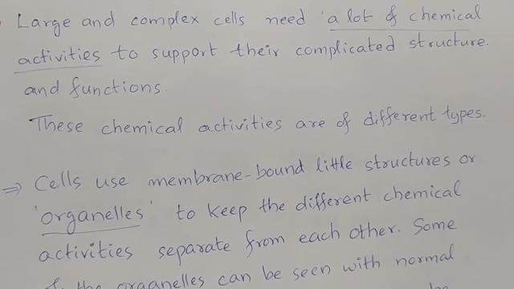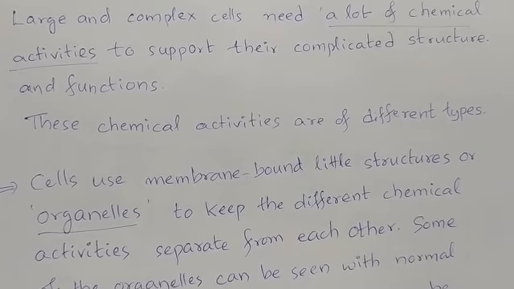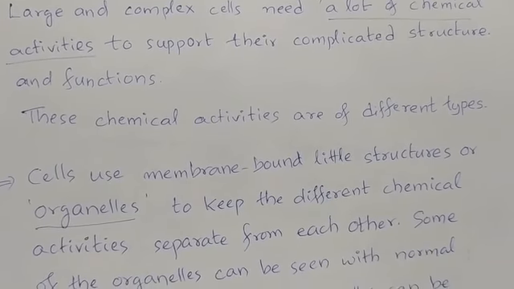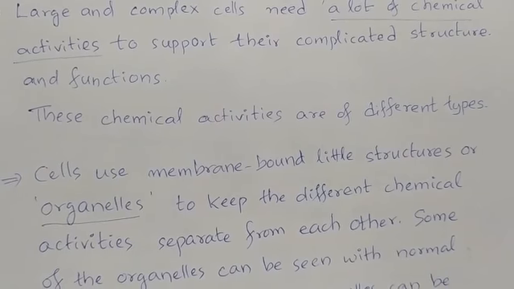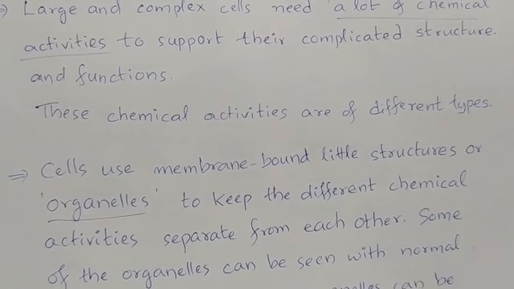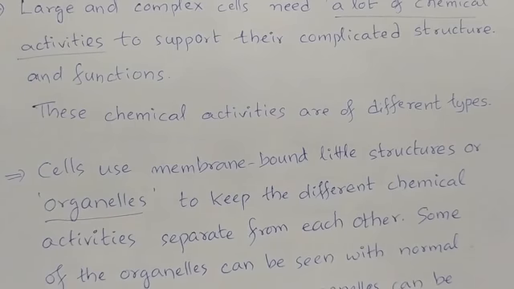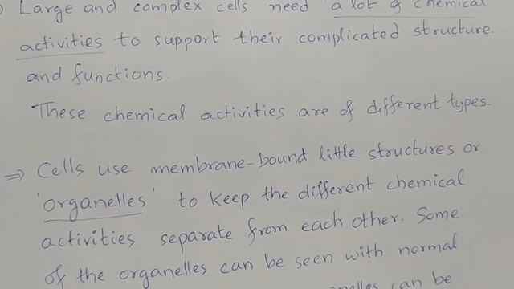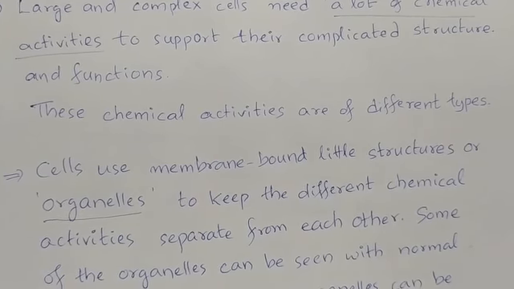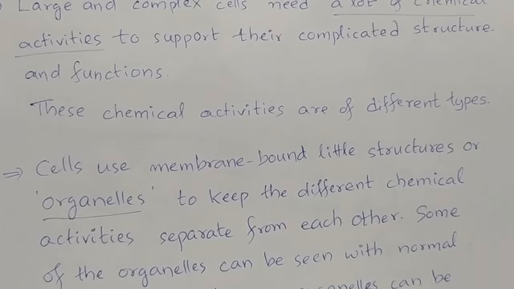We have discussed just now that these chemical activities are of different types, and they have to be kept separate from each other in order to be performed efficiently. But how are they kept separate from each other? In order to do so, cells use membrane-bound little structures called organelles.